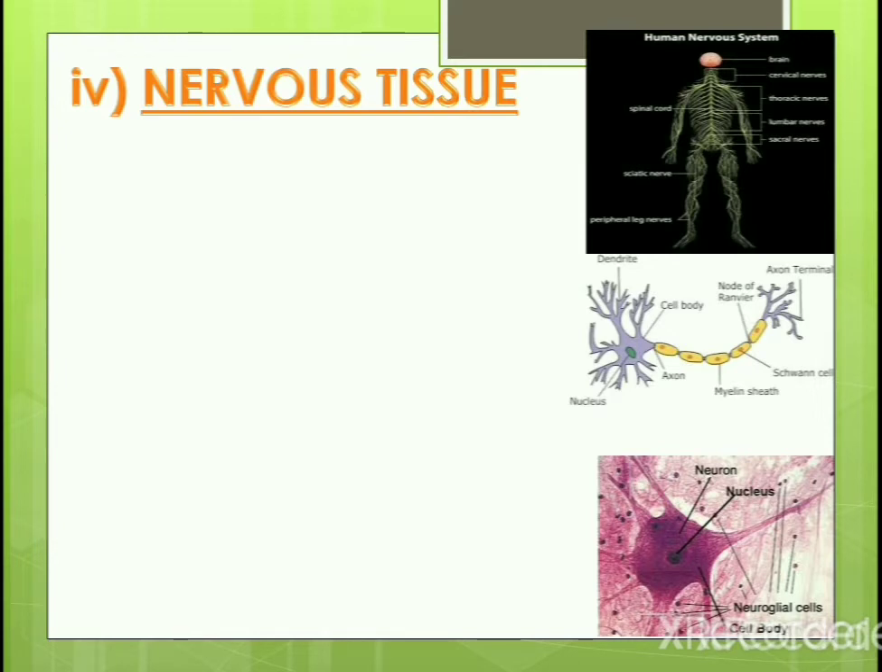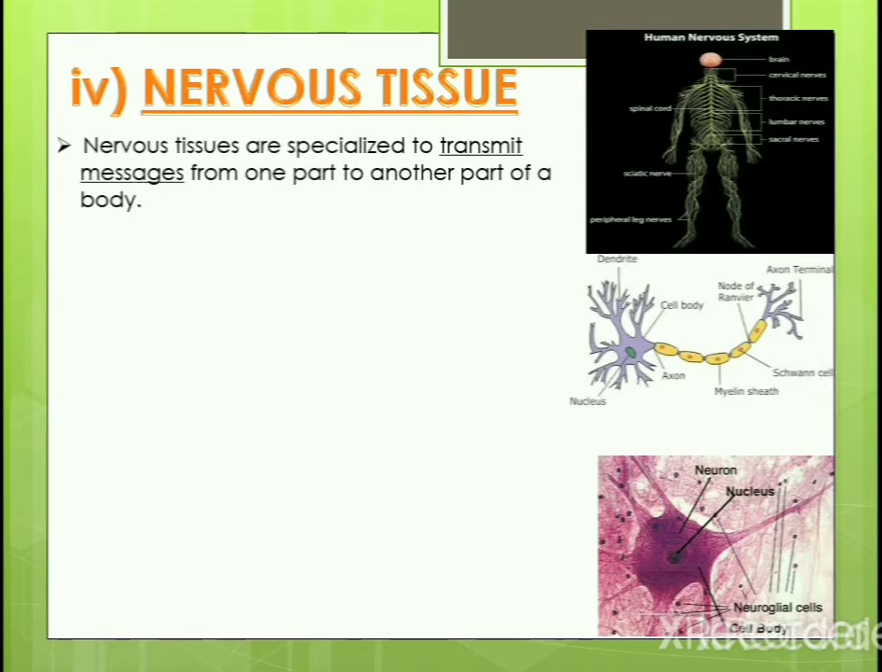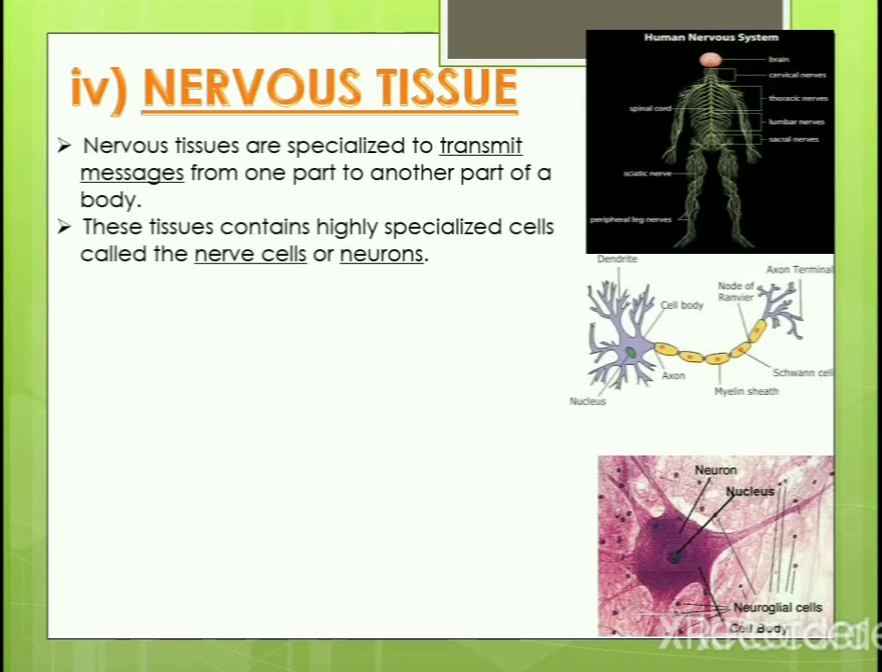Next we will look on to the last type of animal tissue, but a very important tissue which will control and coordinate all the other organs in the organism. So nervous tissues are the tissues which are specialized to transmit messages from one part of the body to another part of the body. How does this happen? This is by the presence of highly specialized cells called nerve cells or neurons, which make up the nervous tissue.